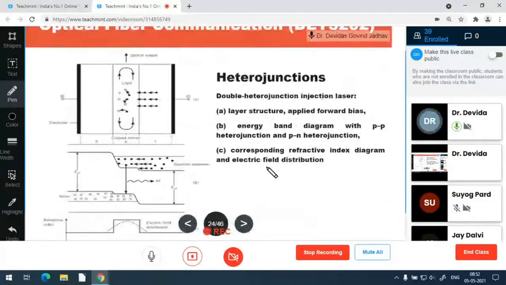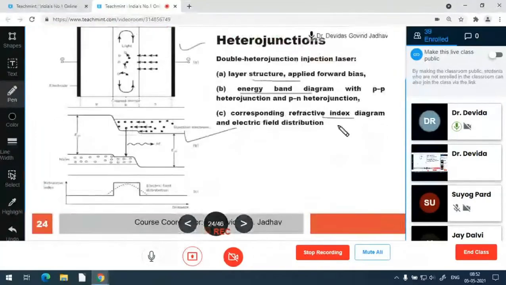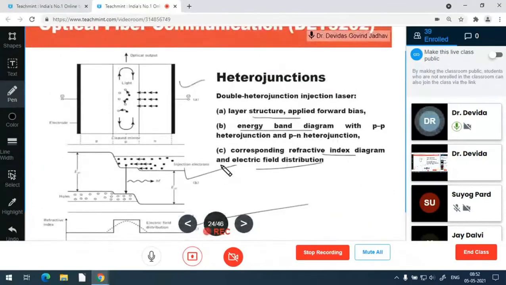So this is a heterojunction. The layer structure is shown here, the energy band diagram is shown here, and the refractive index diagram and electric field distribution are shown. So what is a heterostructure? Multiple materials are there which have different band gap energies, and these are developed by adding different proportions for making alloys of the semiconductor material.